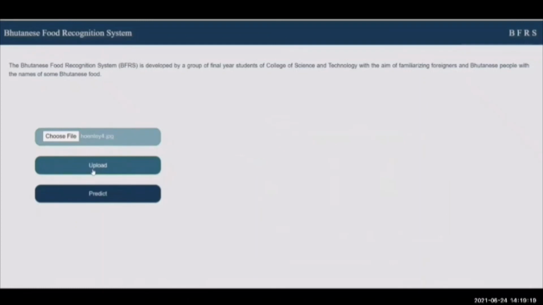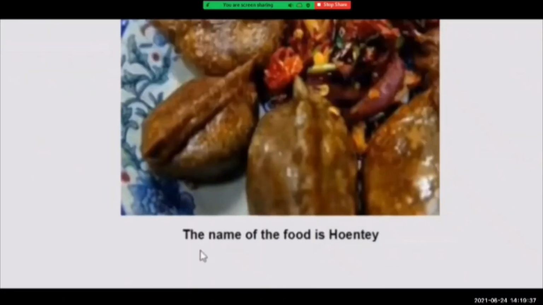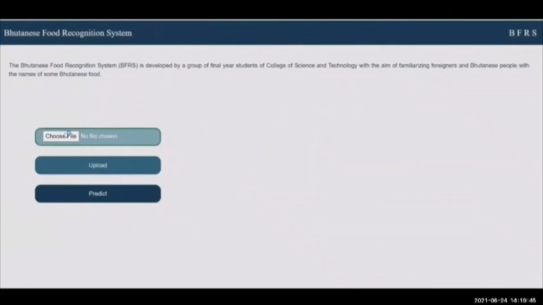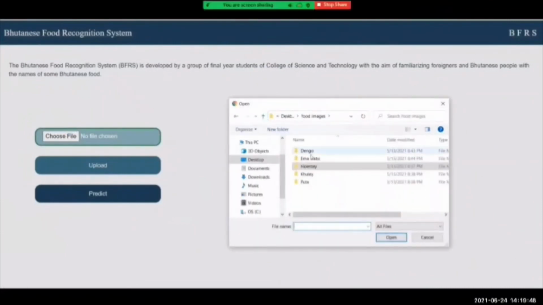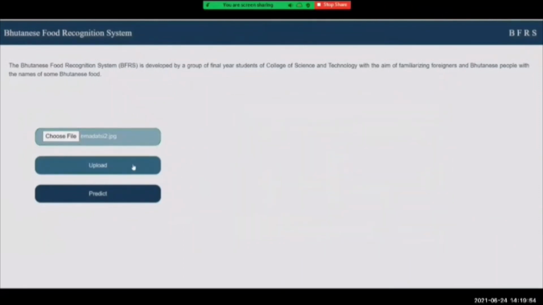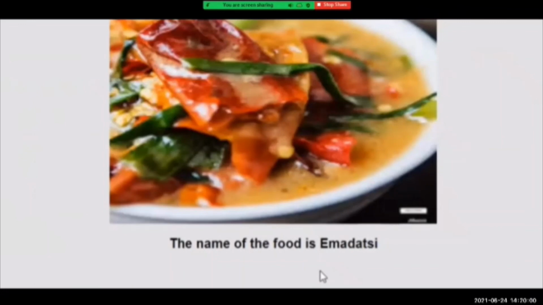And then when we click on the Upload button, the selected image gets uploaded and displayed to the users on the web. Then upon clicking on the Predict button, the input image is fed to the model and it will predict the label for us, and accordingly the predicted label is displayed here, saying the name of the food is Hentay. Okay, now let me try to choose an image from another class. So here, let me choose Ema Datshi. And then, as expected, the name of the food is Ema Datshi.